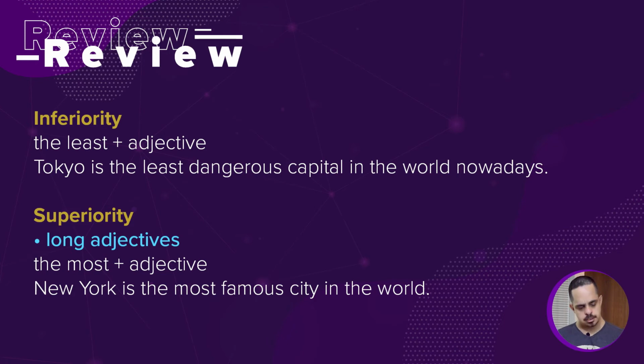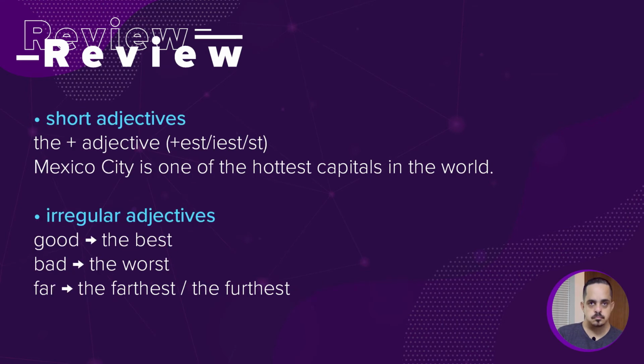For long adjectives, we're going to follow the structure: the most plus the adjective. For example, New York is the most famous city in the world. For short adjectives, we're going to have the adjective plus est, iest, or simply st. Okay? For example, we can say Mexico City is one of the hottest capitals in the world.